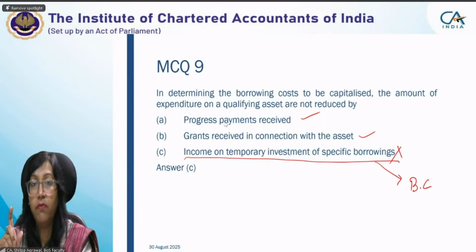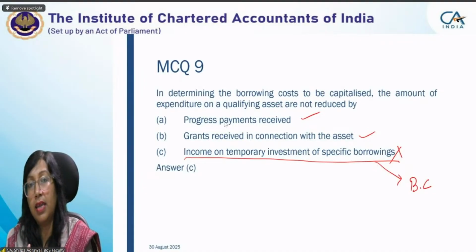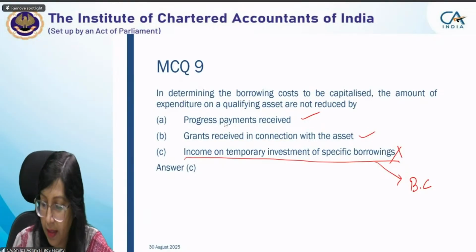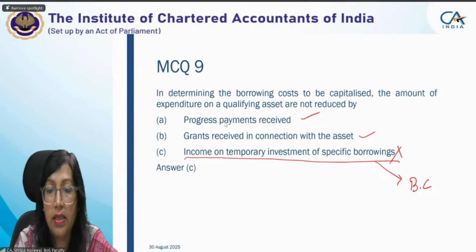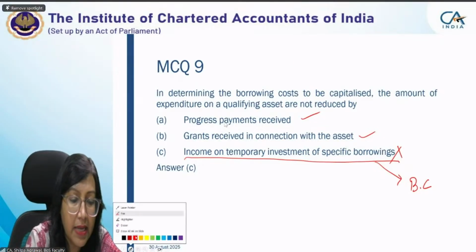One concept which I missed explaining, which was related to that question, is that suppose your qualifying asset is taking a substantial period of time, running for more than a year, say for 3 years. In that case, just a minute, let me just explain. I missed that explanation.